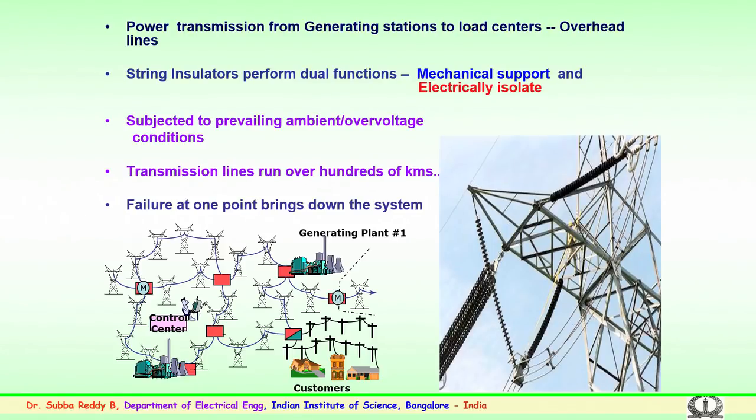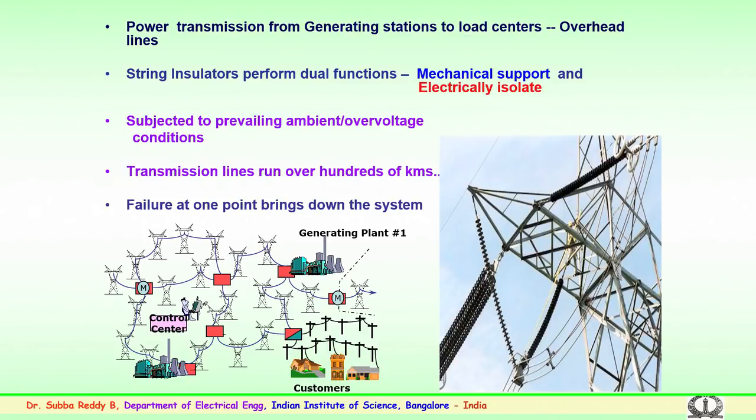So, several of these conditions prevail on these insulators, and they have to withstand all these stresses in the field apart from the electrical stresses.